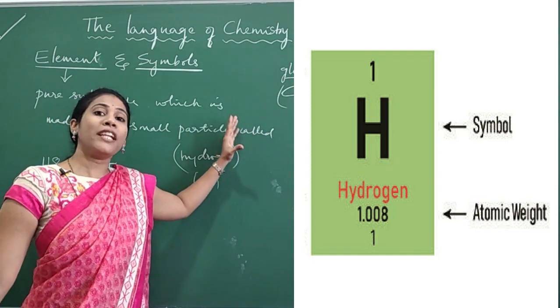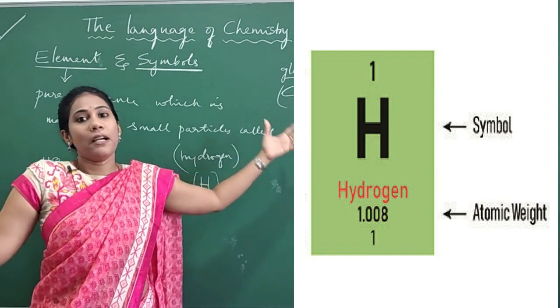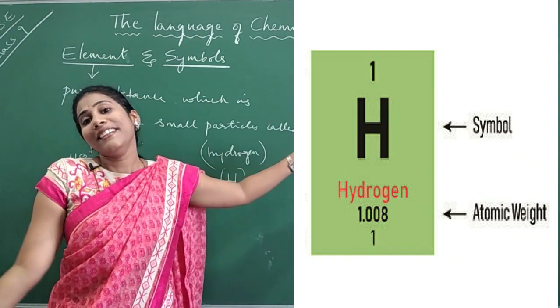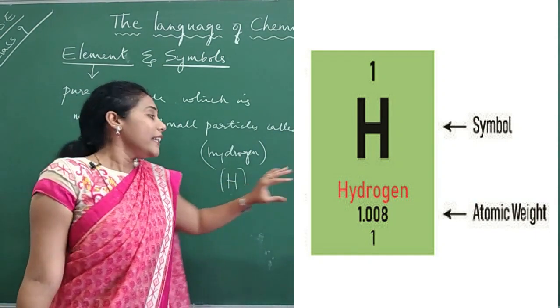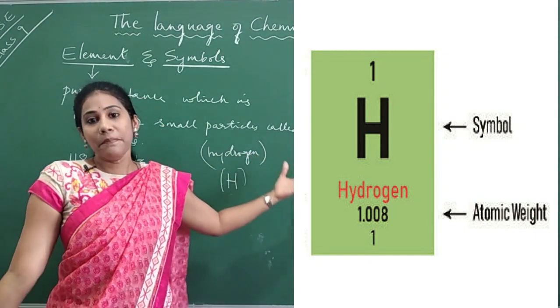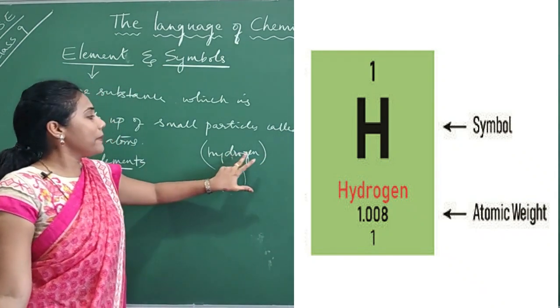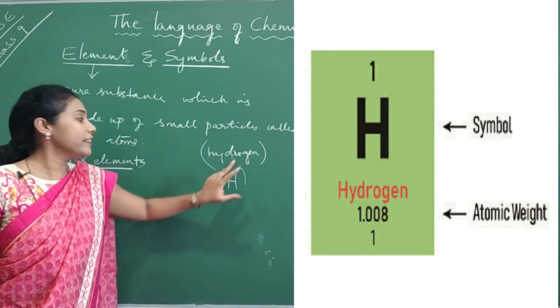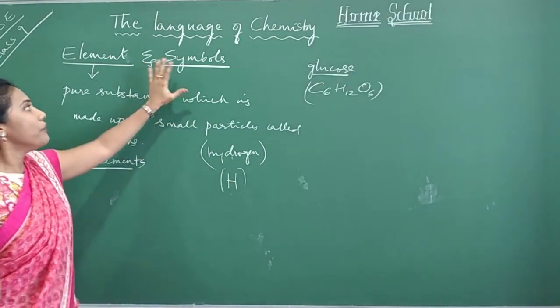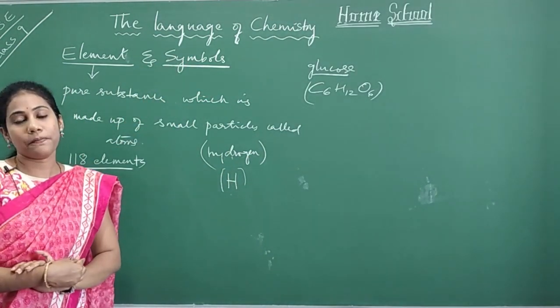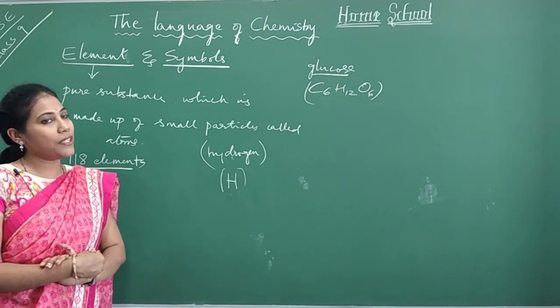But if you keep on writing their names, it becomes a very long table. To make things more convenient, instead of writing their names in an elaborate way, we use a shortcut to represent an element. Those shortcuts we call symbols. Understood everybody?